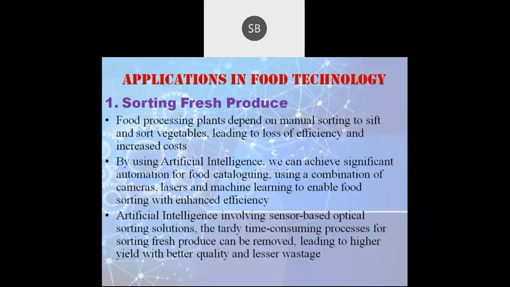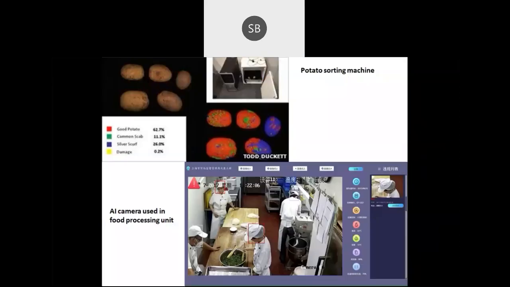In this case we use a sensor based optical sorting solution, where a sensor is used to sort our product. It also consists of a combination of cameras, lasers, and machine learning to determine whether food is of good quality or not. So that is sorting fresh produce.